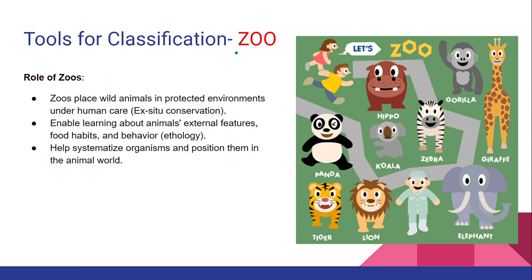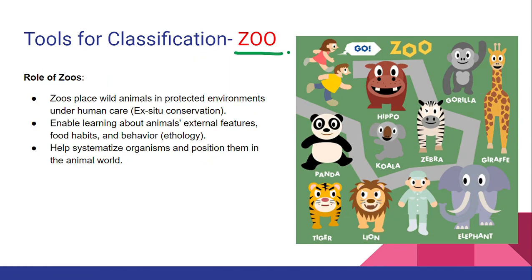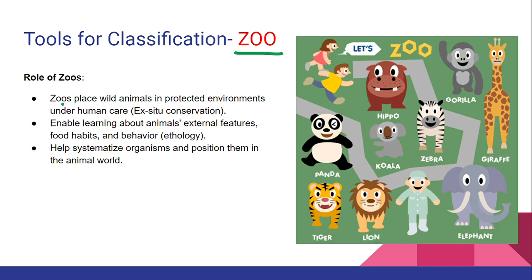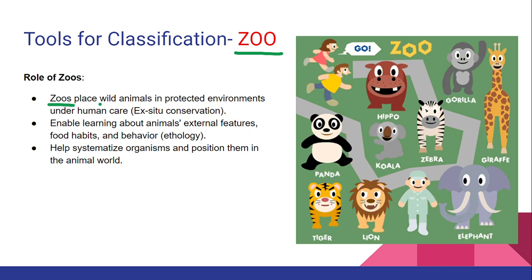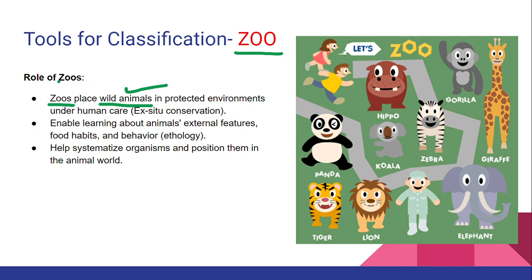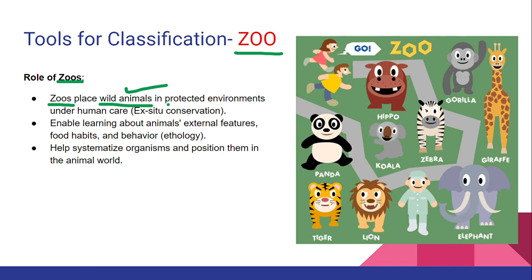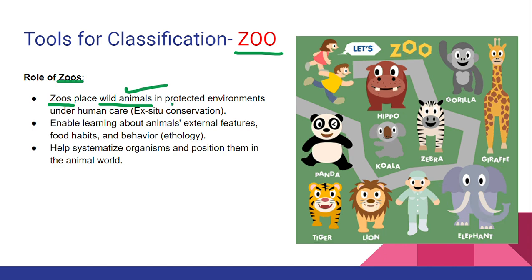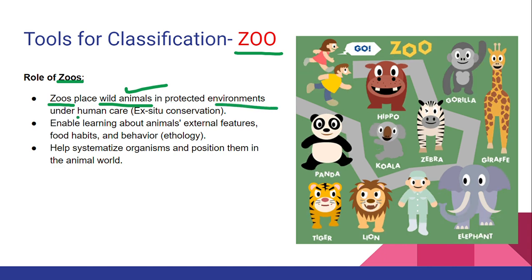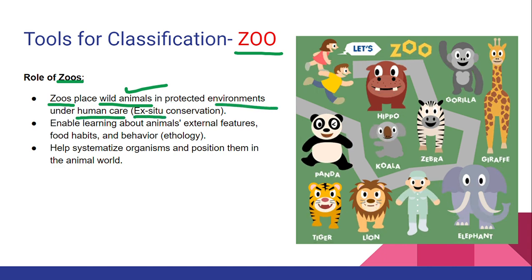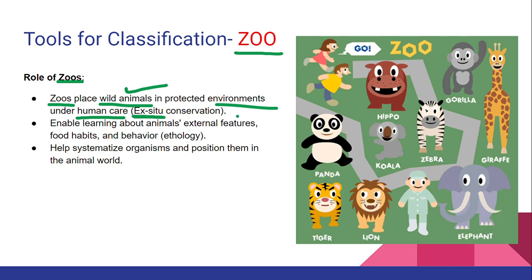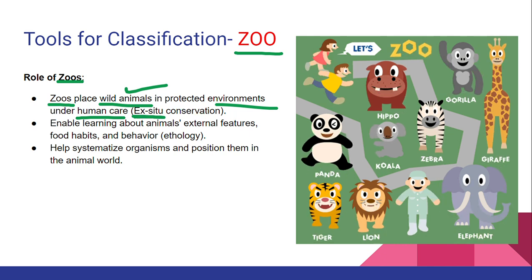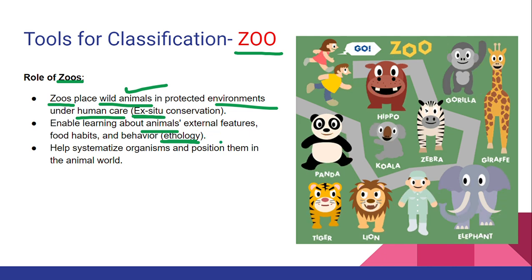Now, tools for the classification. You have two tools for the classification. One is the zoo and the second one is the museum. Zoo means already we know that we are going to deal with wild animals. And why do we have a zoo? We have a zoo so that we can protect animals in an environment under human care. This we call ex situ conservation. Ex situ conservation we'll see in biodiversity. It enables learning, we study about the animal. We read ethology. Ethology is nothing but the study of animal behavior.